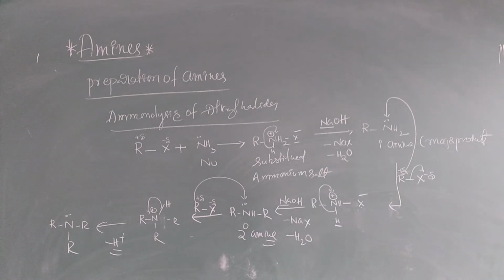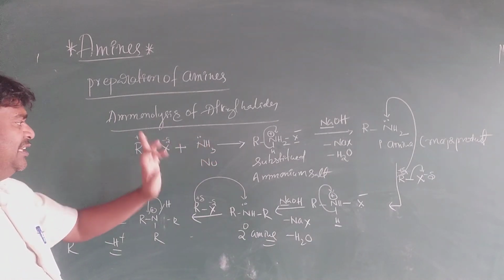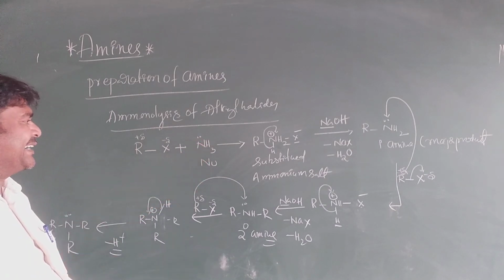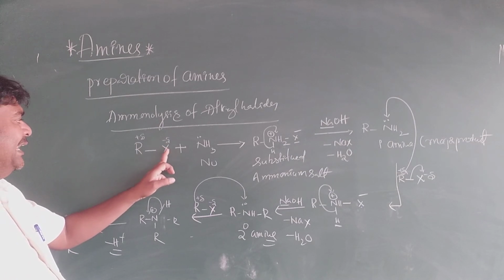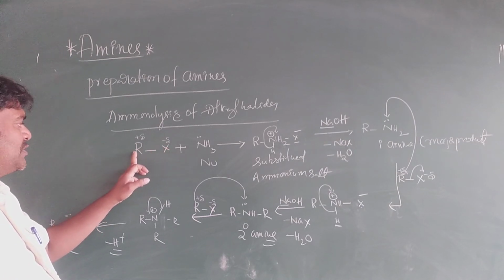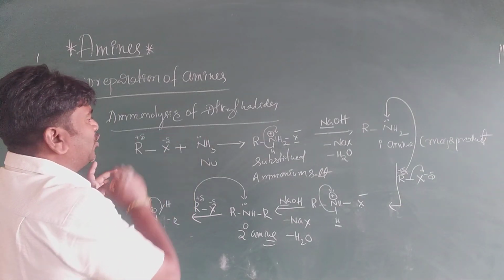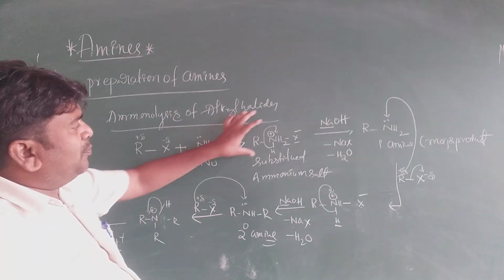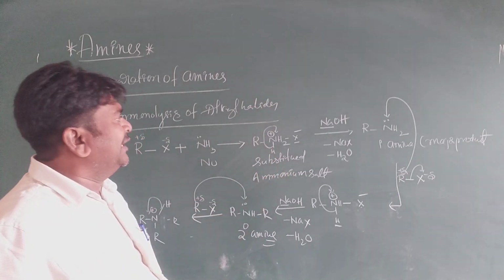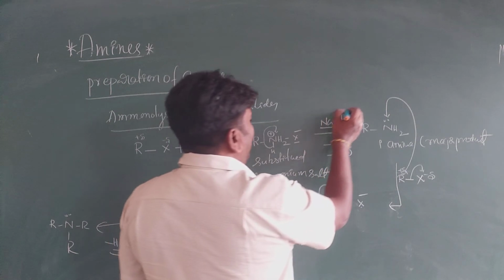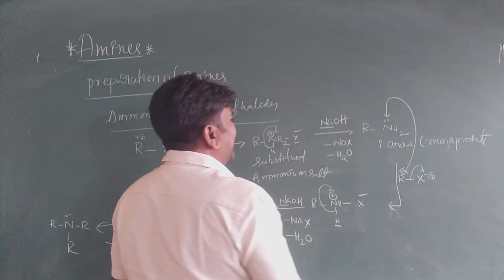See here, it is an alkyl halide. Alkyl halide reacts with NH3. So NH3, ammonia, can act as a nucleophile. It is R and X. X is more electronegative than the alkyl group, so this group is attacking here only. Next, this compound is formed, called a substituted ammonium salt. Next, it reacts with NaOH. Here Na and X, NaX is formed.